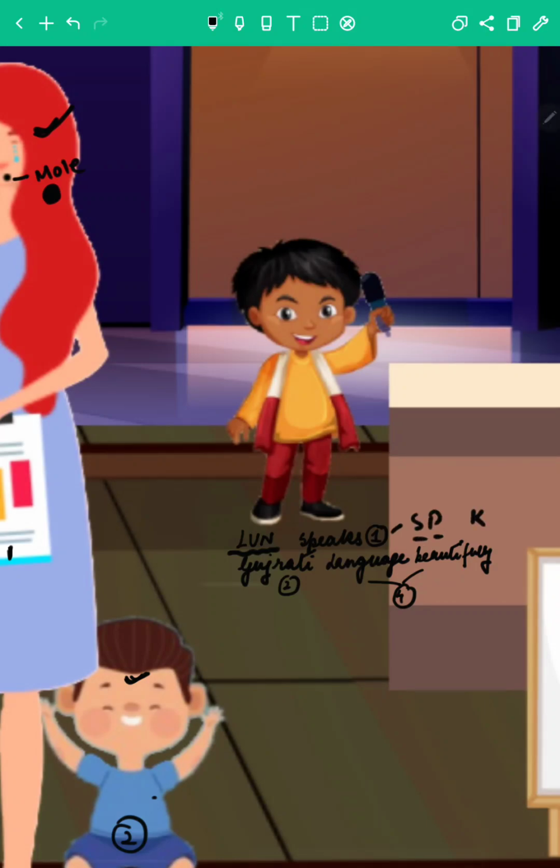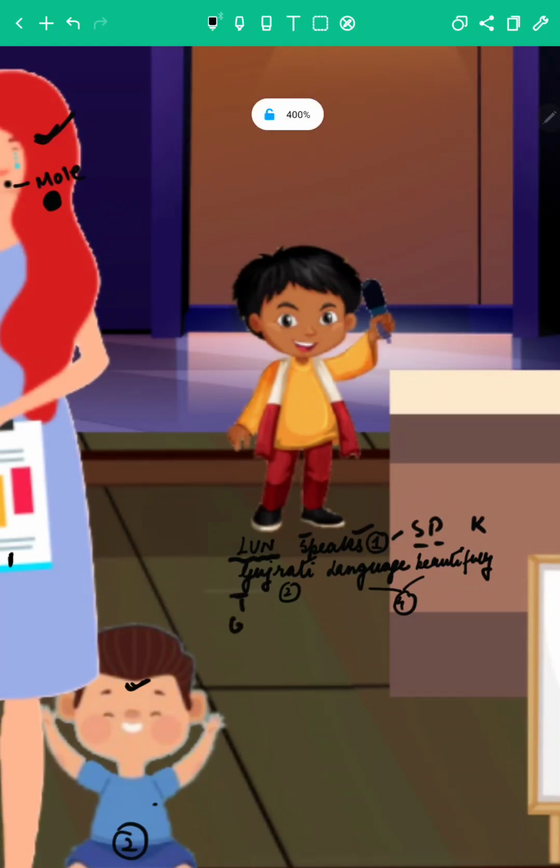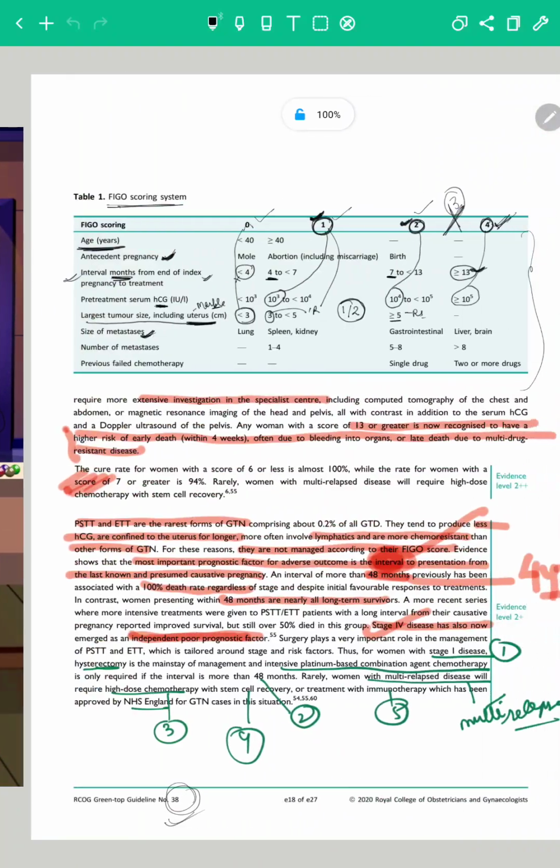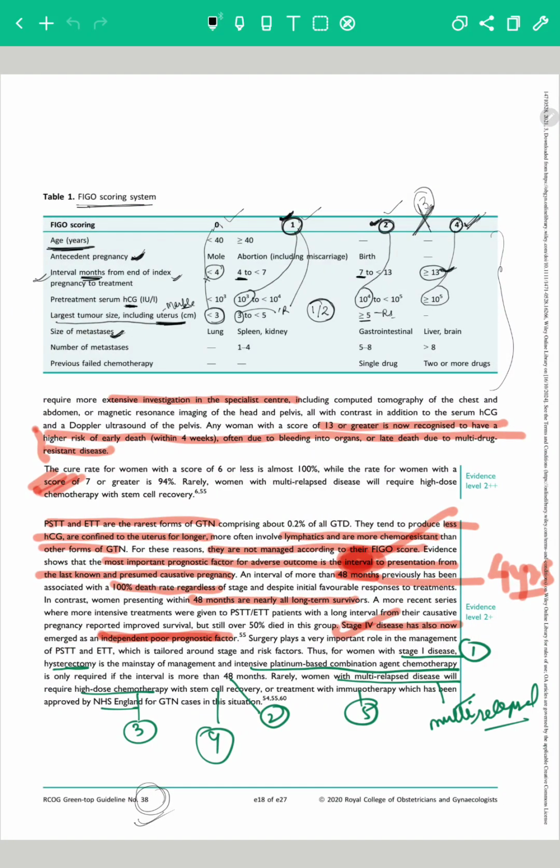So with speaks we have spleen and kidney, Gujarati, that is gastrointestinal, and language beautifully, that is the liver and the brain. Okay. So Leon speaks Gujarati language beautifully.